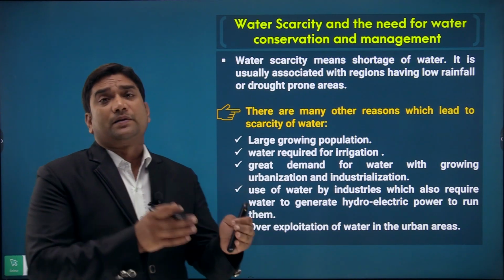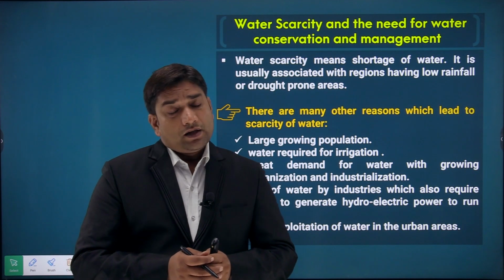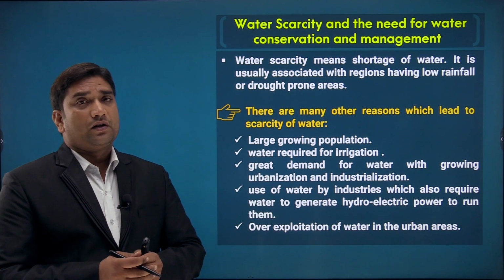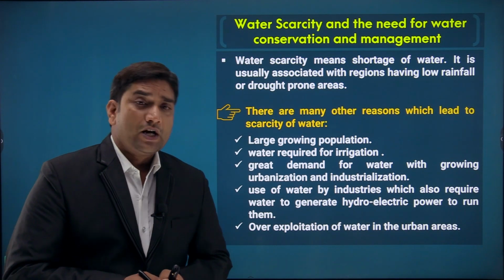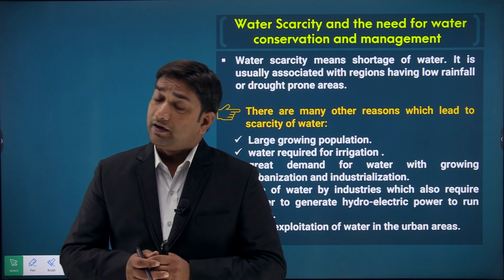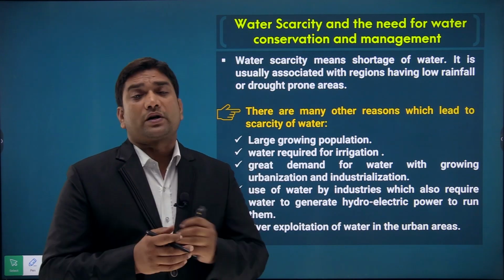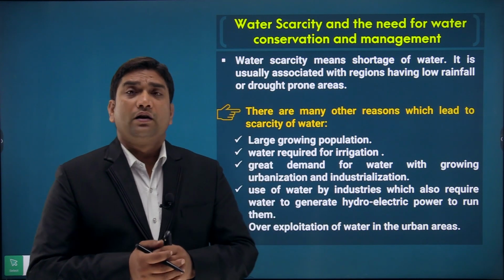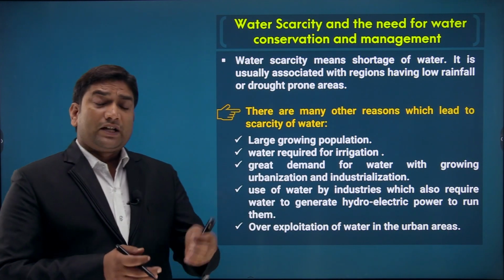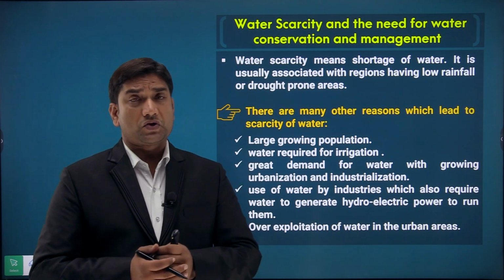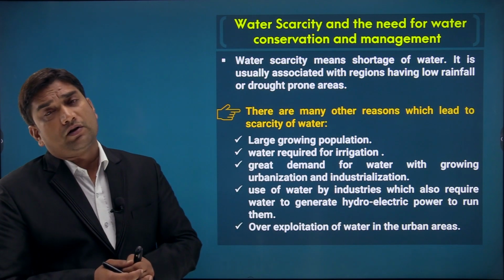And if the urbanization will increase in India, then that population will also require water resources for their use. So we can say great demand of water with growing urbanization and industrialization. That is a very important reason why we are basically requiring water resources. And then we can say use of water by industries, which also require water to generate hydroelectric power to run them.